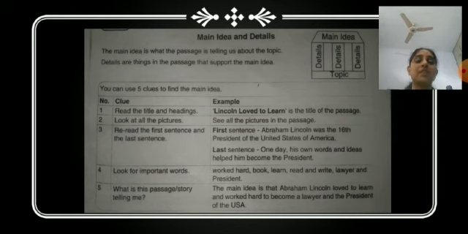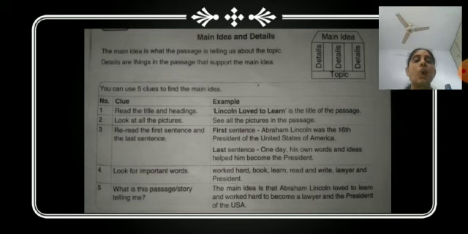And the last step is, what is this passage telling me? Meaning what the passage is talking about, which will be the main idea of the passage. And let's try to find the main idea: Abraham Lincoln loved to learn and worked hard to become a lawyer and a president of the USA.